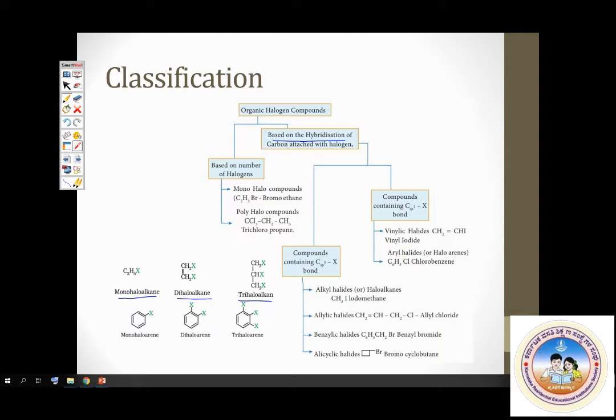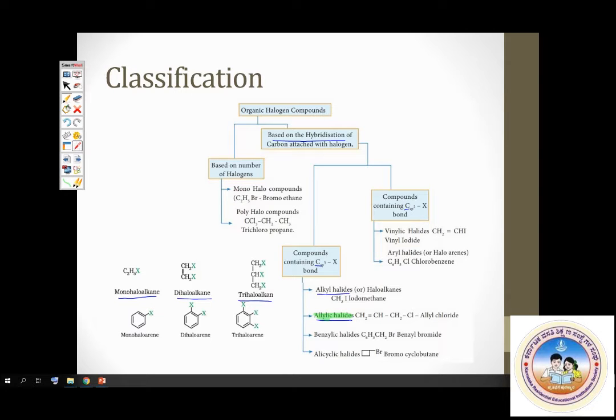Here we have 3 possibilities: sp3 hybridized carbon, sp2 hybridized carbon, and you can also have sp hybridized carbon. So accordingly you can classify haloalkanes. Among compounds in which carbon atom is sp3 hybridized, you have these varieties: alkyl halides, then allylic halides. Please concentrate on allylic halides. Allylic halides are important, check them.